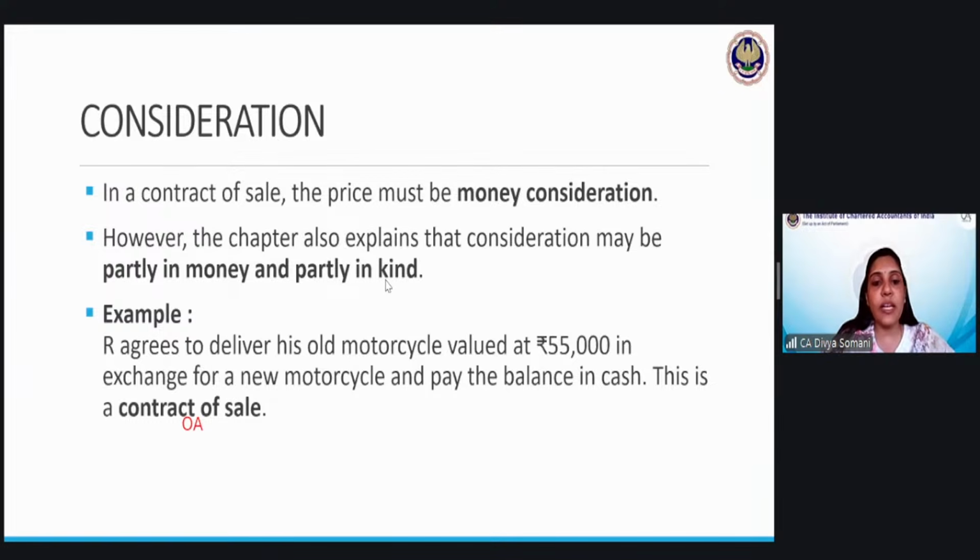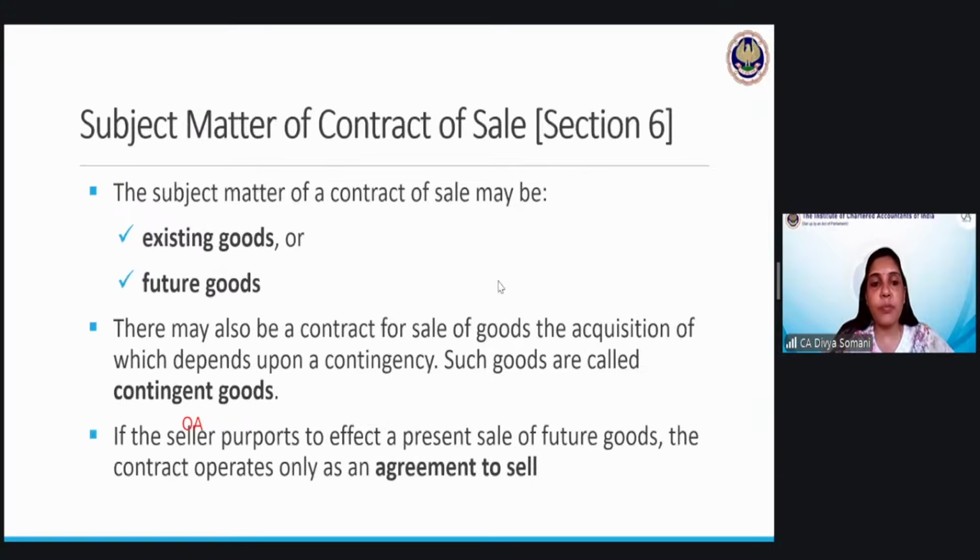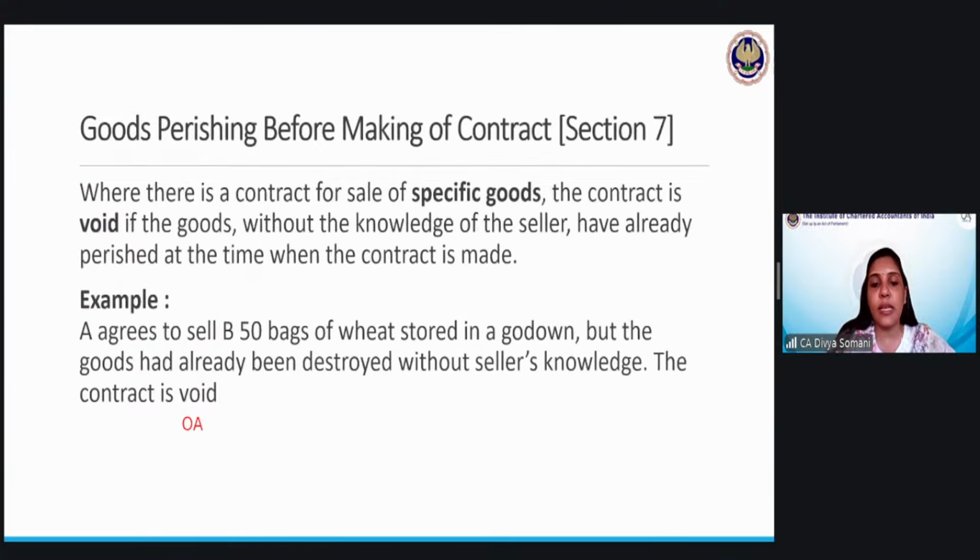What about the consideration? We already know it is money consideration, a price should be there. What is the subject matter? The subject matter in a contract of sale may be existing goods or future goods. This is contained in section 6, which talks about these two things. If these future goods are dependent on some contingent event, then they are known as contingent goods. And for future or contingent goods, we have the agreement to sell. Next, goods perishing before making the contract. Section 7.